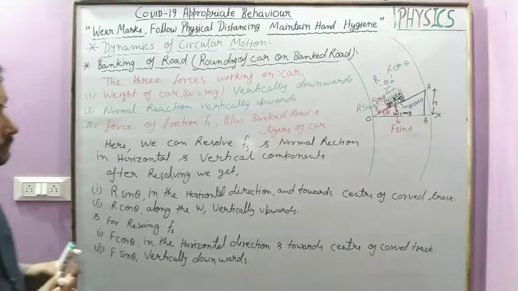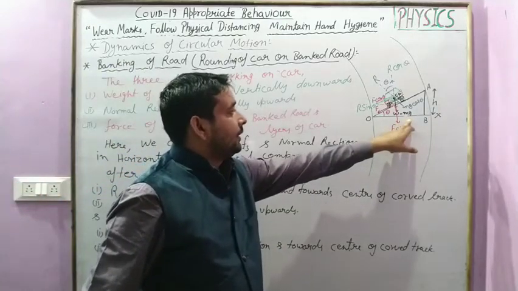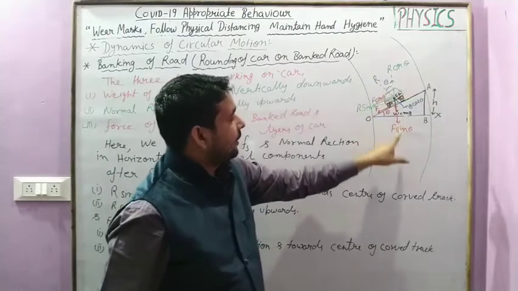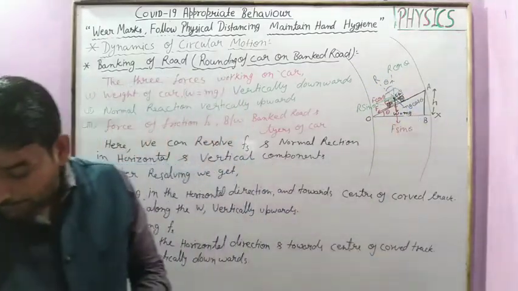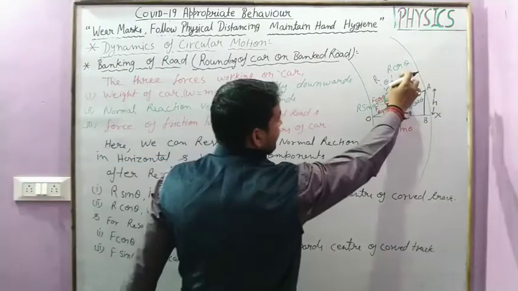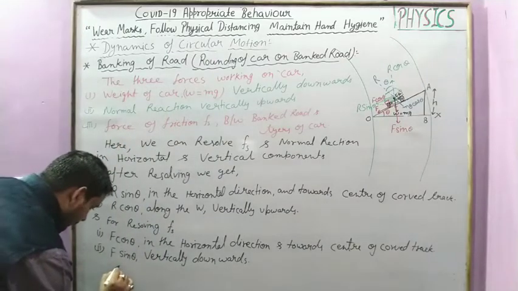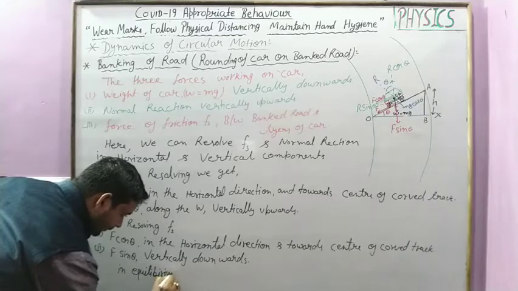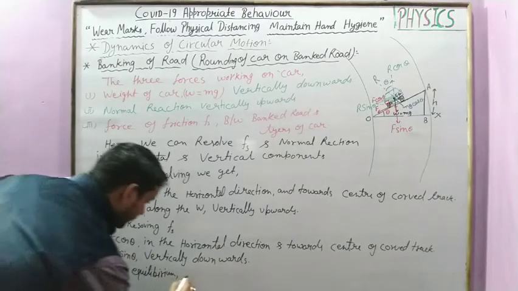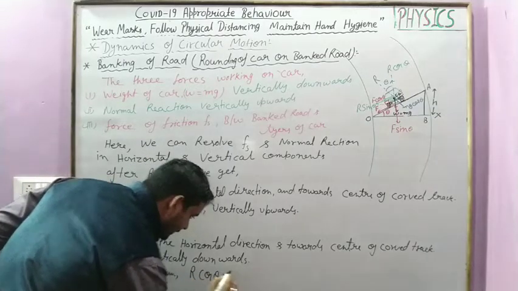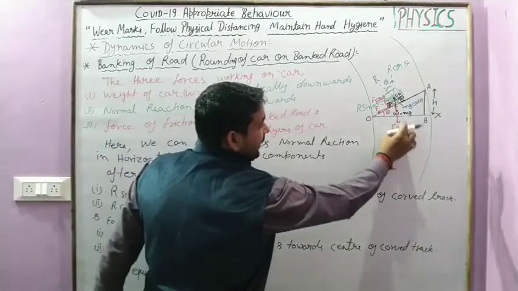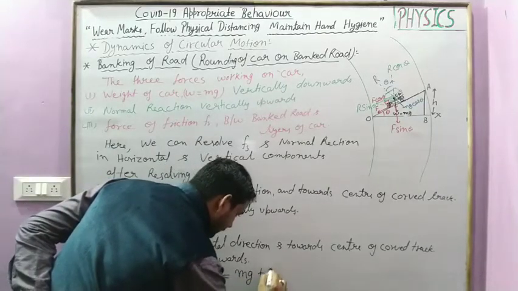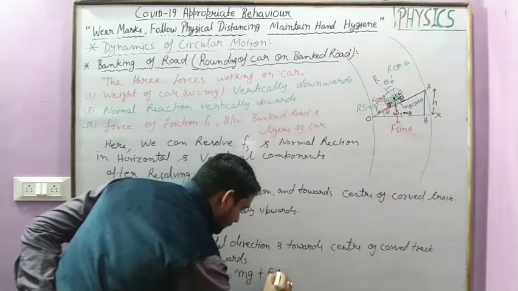Okay, now the weight of the body is given by resolving the result R cos theta, F sin theta and the W. So from here R cos theta is calculated as, in equilibrium, we get R cos theta is equal to F sin theta, and weight of the vehicle is in the same direction, so R cos theta is equal to mg plus F, the frictional force, sin theta.